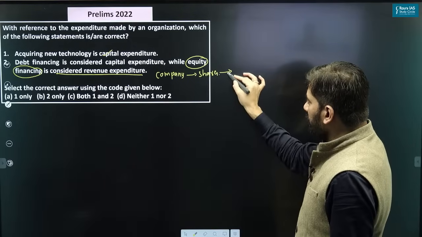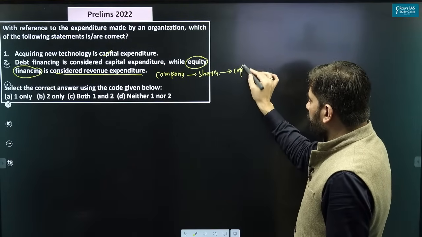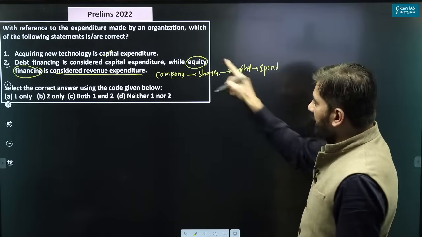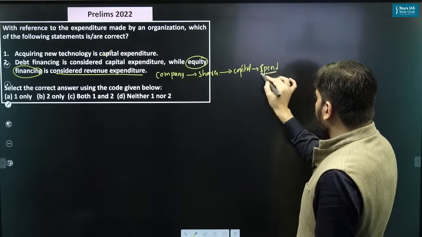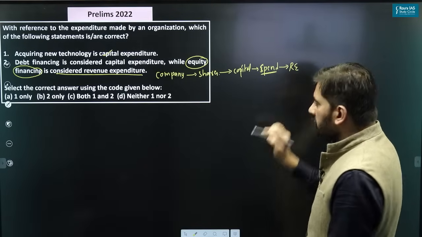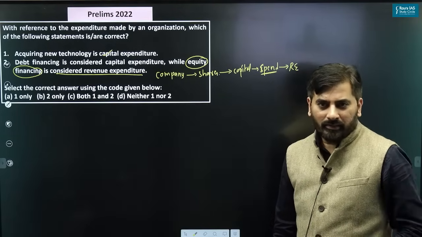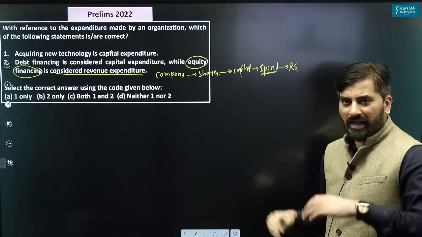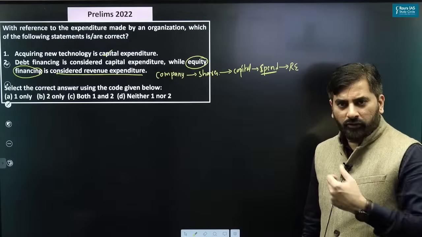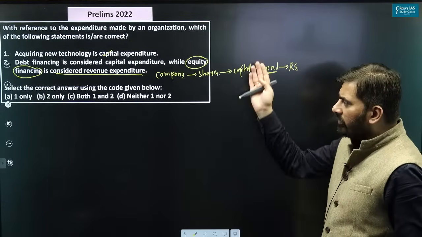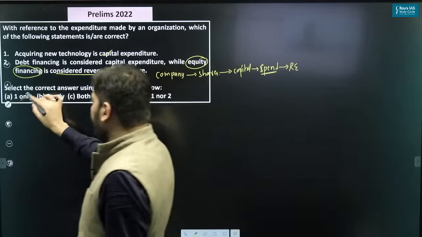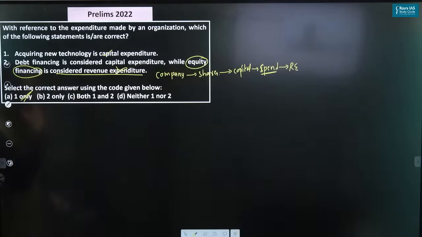After getting the capital, the statement here is saying that the money which is spent is revenue expenditure. Obviously it is incorrect, because the money that we are spending after raising the share capital, we can use it for creation of new assets also, not necessarily only for revenue expenditure. So obviously the statement is incorrect. The right answer is 1 only. I hope everyone is clear with this.